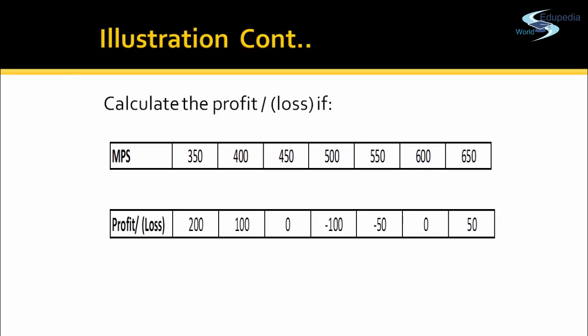And you can also compute it like this: the put option break even point is 450, so 450 less 350 is 100. So 100 rupees is the benefit for one put option. For two put options, the benefit is rupees 200. Similarly, if the market price is 650, the strike price is 500, and the break even point is 600, so it is 50 points above 600. So the gain will be 50 rupees. And this is how to compute the profit and loss when the person has such a strategy.